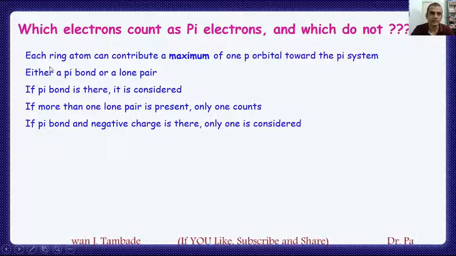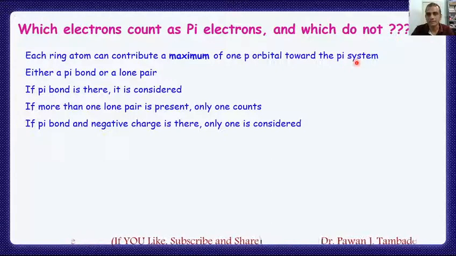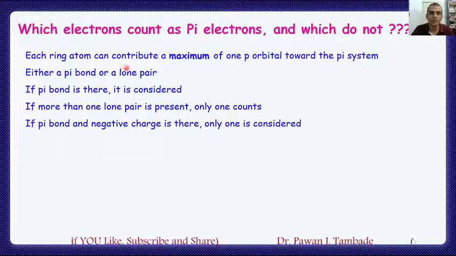Dear friends, each ring atom can contribute a maximum of 1 p orbital towards the pi system. Remember this point. Either a pi bond or a lone pair is considered as a part of the pi system of the ring. If a pi bond is there, it is considered. If more than one lone pair is present, then only one lone pair of electrons is counted for the pi system and not all.